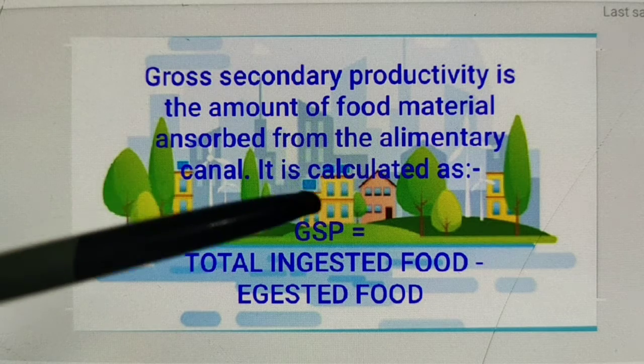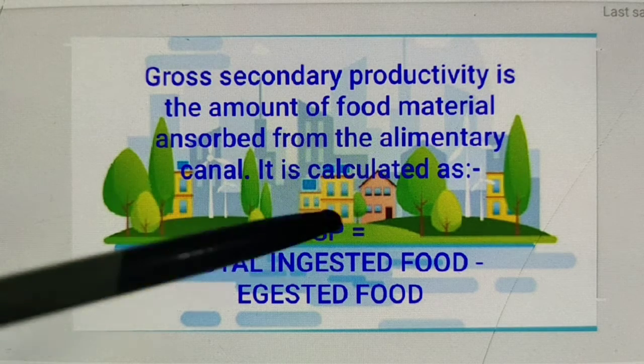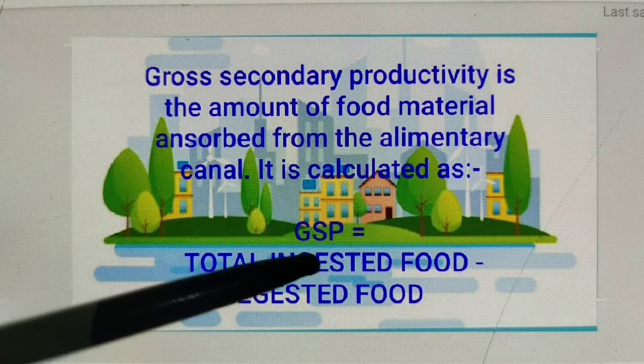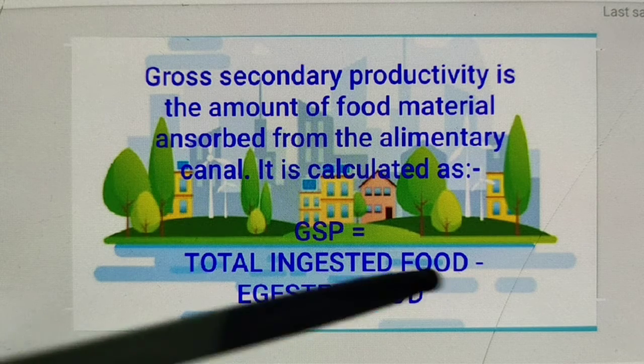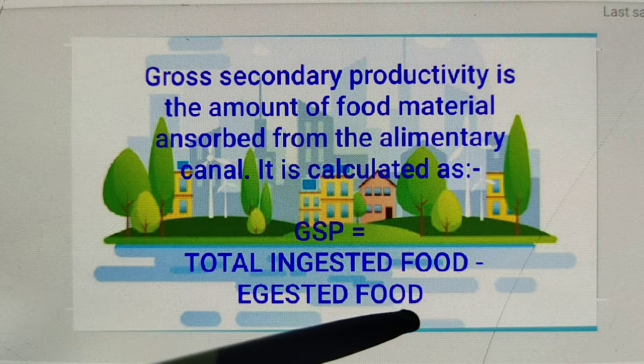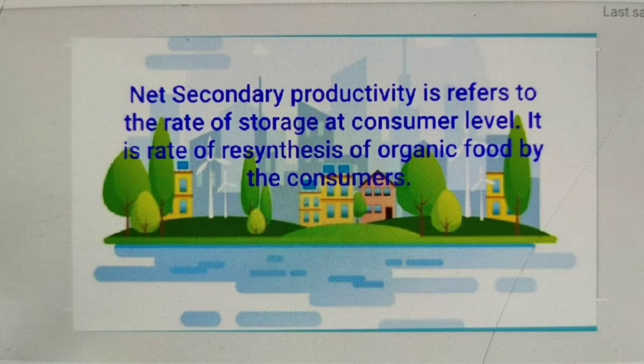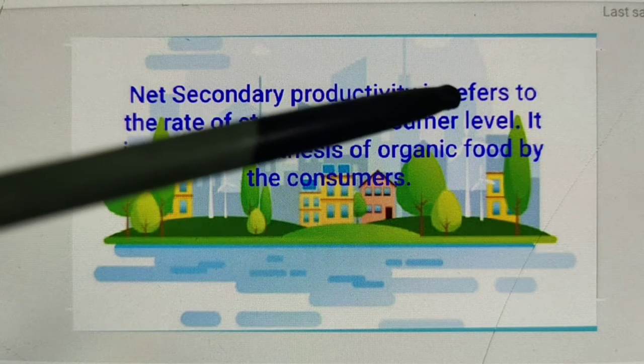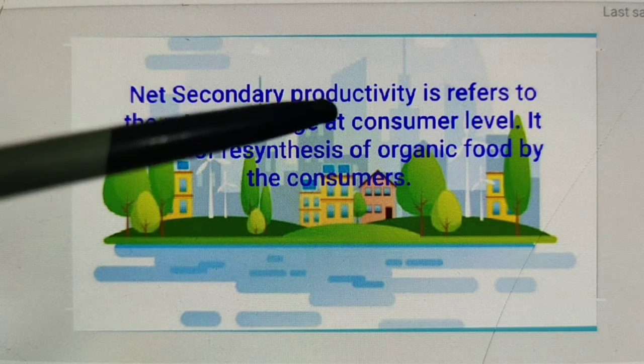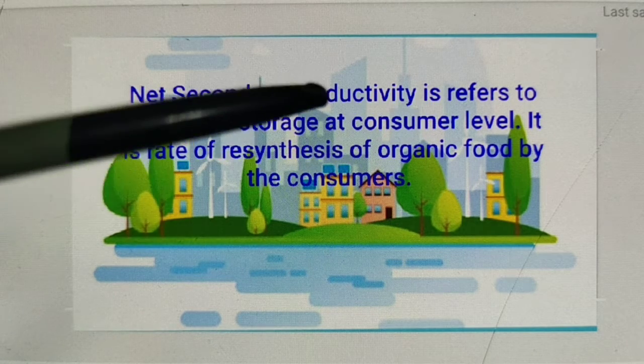So, GSP, gross secondary productivity, is calculated like this: total ingested food minus egested food is known as gross secondary productivity. And net secondary productivity refers to the rate of storage at the consumer level.